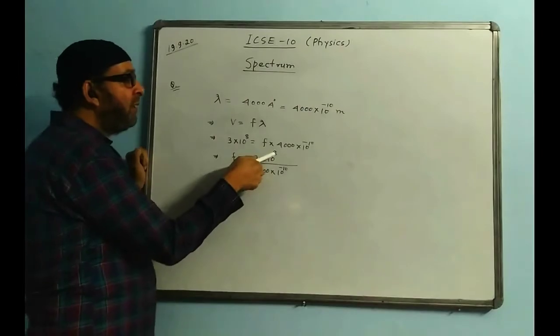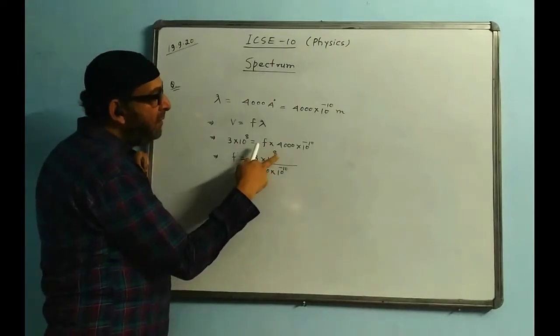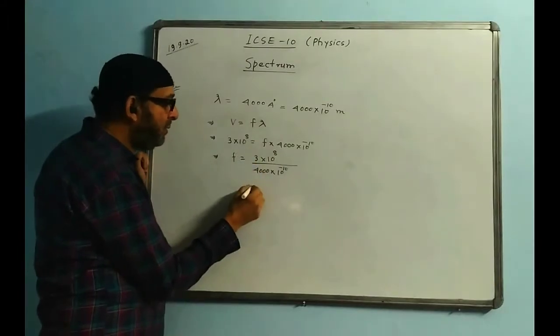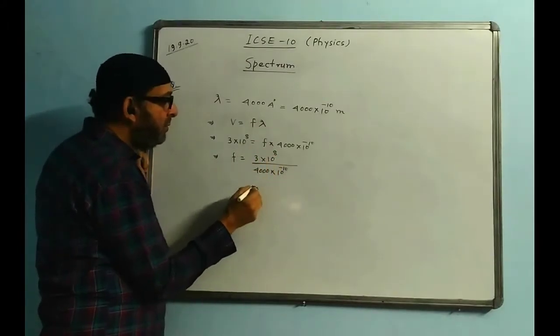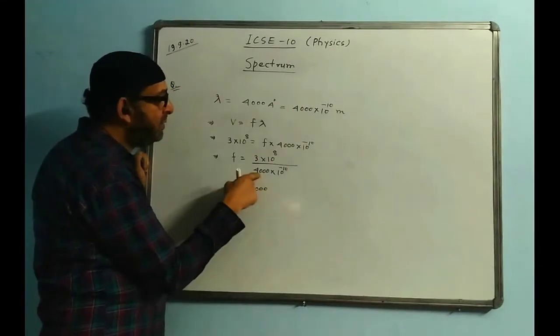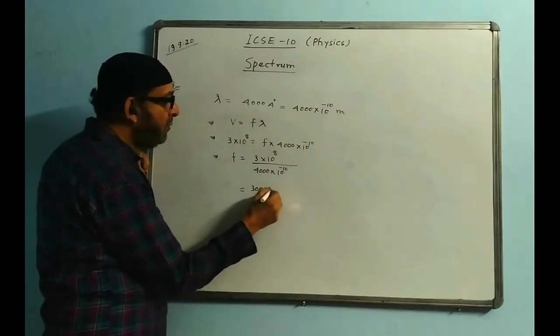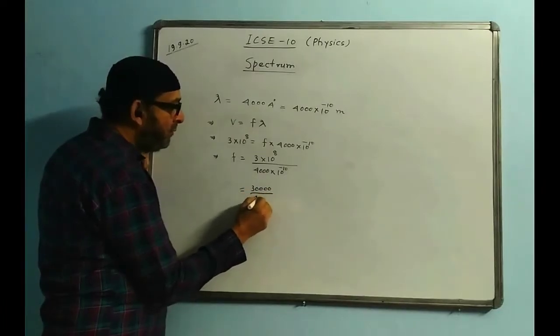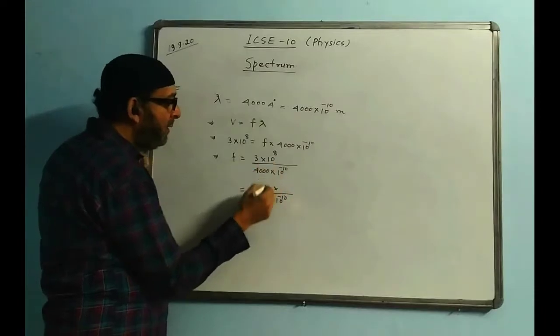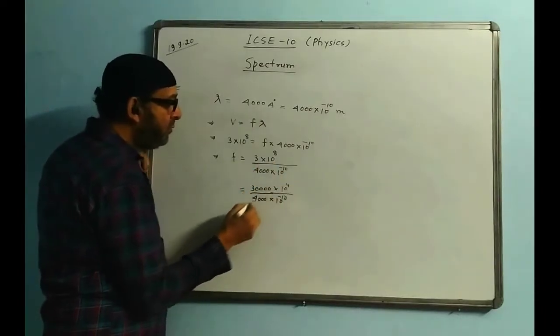Now I'll make the numerator bigger by taking zeros from the power of 10. Take 1 zero here, still smaller, 1 more zero, 3,000, this is 4,000, still smaller, take 1 more zero. I have taken 4 zeros here, and the denominator is just copied.